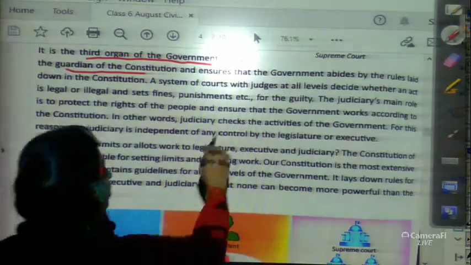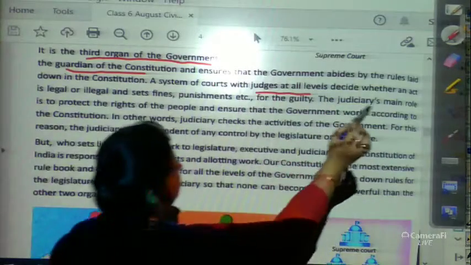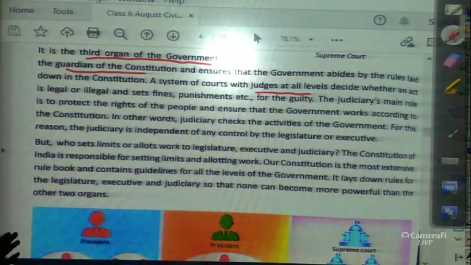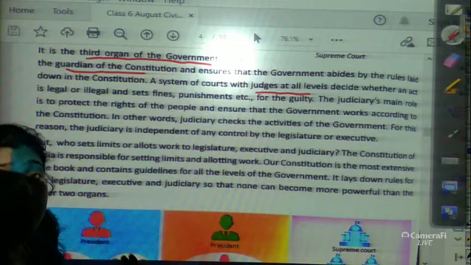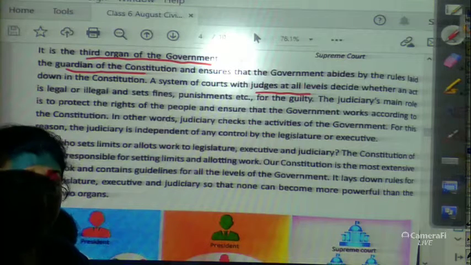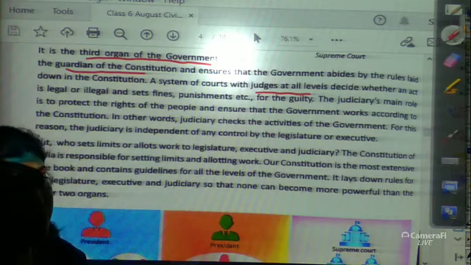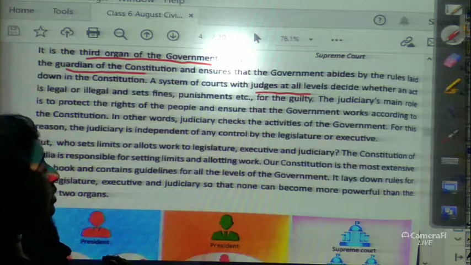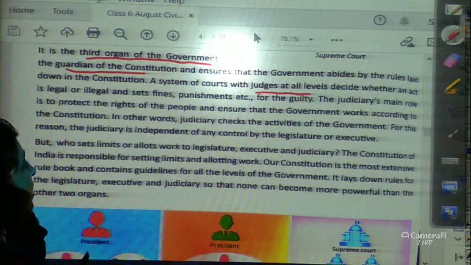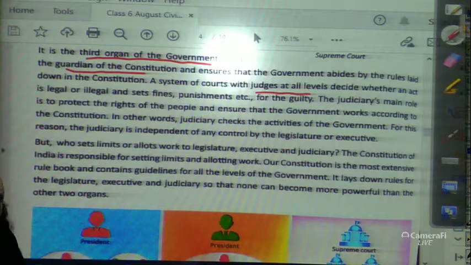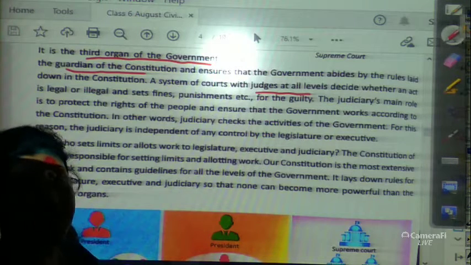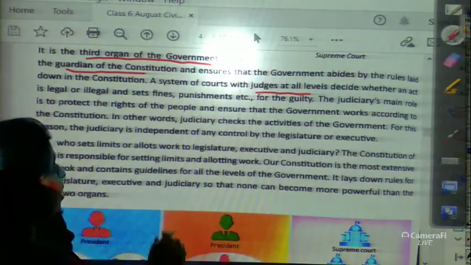A system of courts with judges at all levels decides whether an act is legal or illegal and sets fines and punishments. This is done by the judges: the Supreme Court, the higher courts, the district court, the local court. Whatever fines or punishments come are given by the courts.